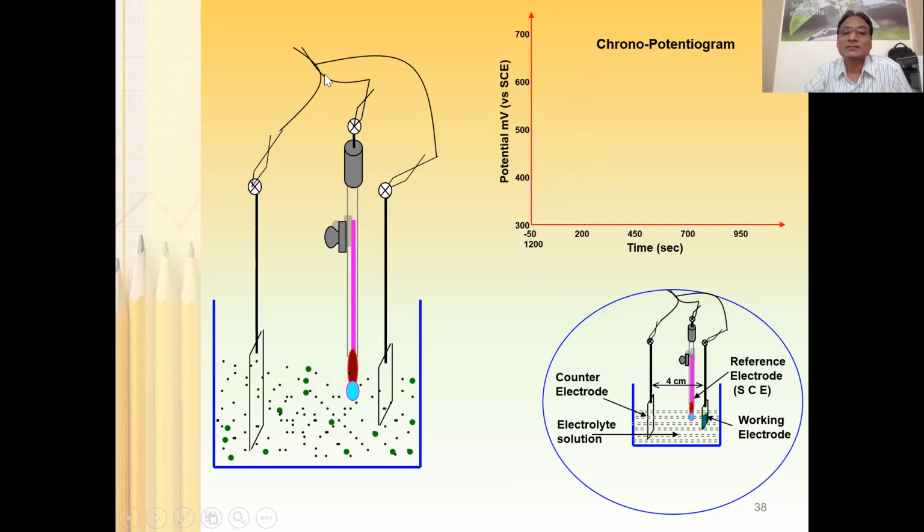So whenever these three terminals are connected to a G-stat or any electrochemical workstation, तब क्या होगा आपका. जैसे कि मान लो एनोडिक डिपोजिशन है. एनोडिक डिपोजिशन में क्या होगा, your working electrode will be positive with reference to the reference electrode, right. Okay, reference electrode and counter electrode. ये जो स्पेस यहाँ पर जो dissolved atoms रहेंगे, those dissolved atoms are going to be separated.